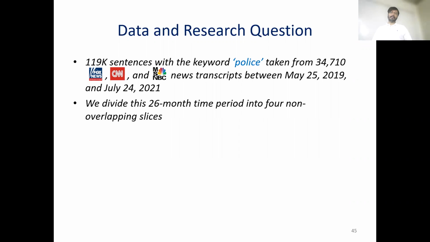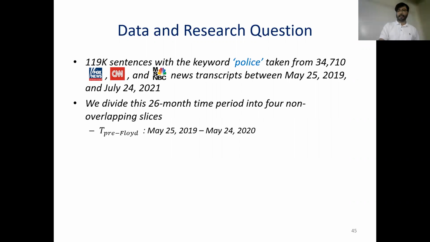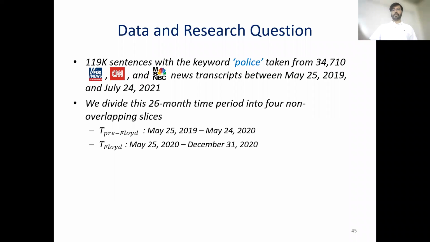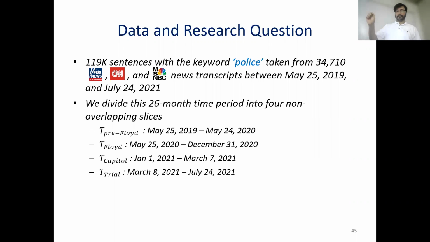So we divide this 26-month time period into 4 non-overlapping slices. Time of pre-Floyd is 1 year prior to George Floyd's tragic murder. Then time of Floyd is from May 25th, 2020 to December 31st, 2020. T capital is the time between Jan 1st, 2021 to March 7th. And then T trial is Derek Chauvin's trial, which starts on March 8, 2021, and 1 month after his sentencing, ending on July 24, 2021.